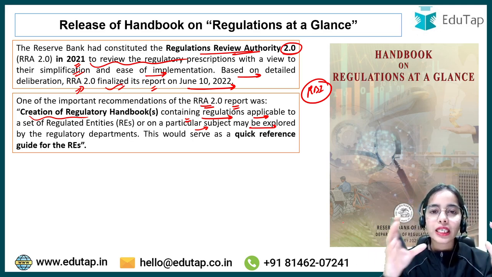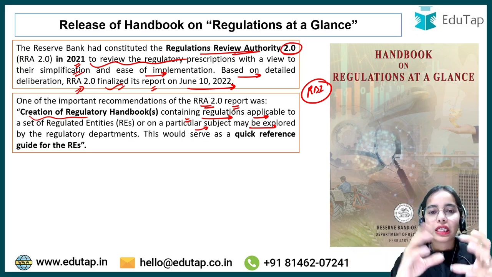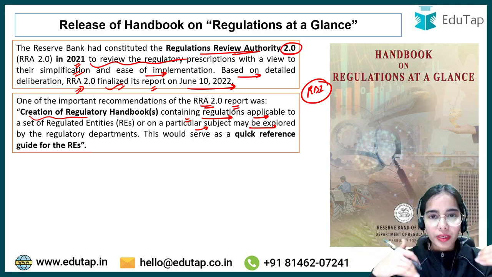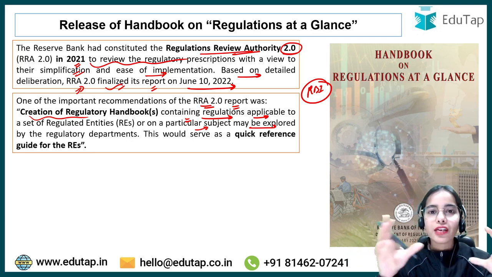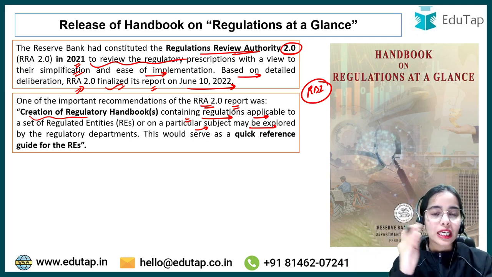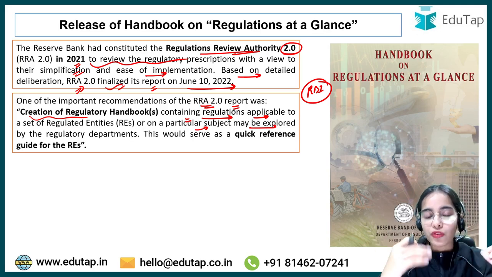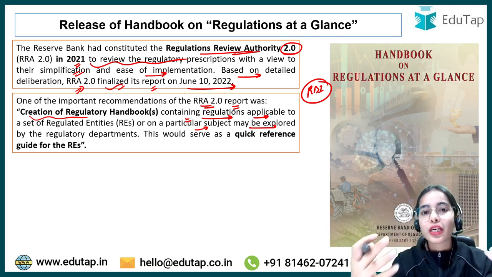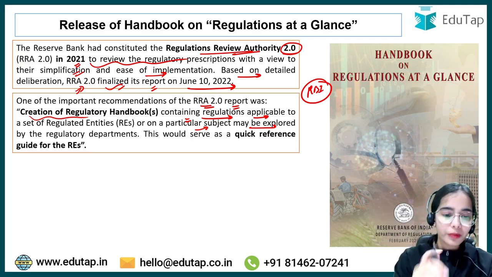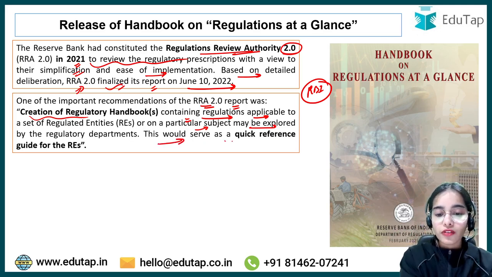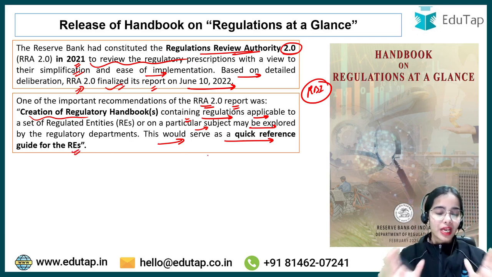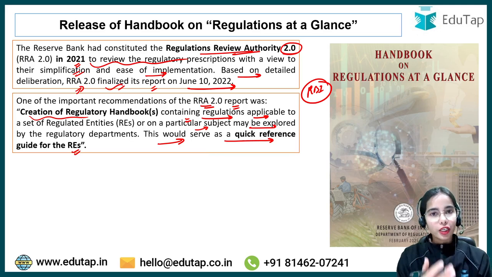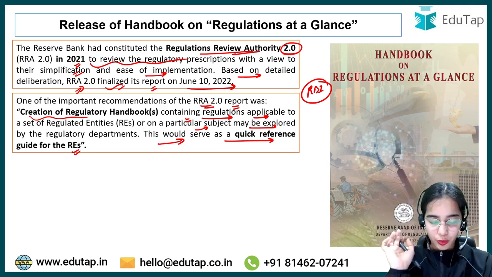That will contain the regulations in a summarized form, applicable to the regulated entities in a very neat manner, so that the regulated entities will be able to understand the different regulations more easily through this handbook. Okay, this would serve as a quick reference guide for the regulated entities. So this was the idea proposed by the RRA 2.0, and an important recommendation in its report.